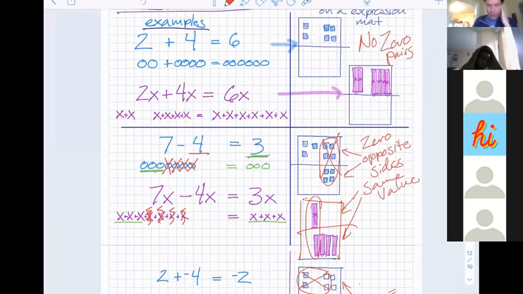We see that here. I'm going to let you guys go ahead and fix all these 0 pairs, but it is important to remember that the variables work the same as regular numbers. So if we already know that 2 plus 4 is 6, then 2x plus 4x is 6x. Like the way that diagram works here, 2 and 4 on this, 6 is the total, then 2x's and 4x's on this, 6x's is the total.